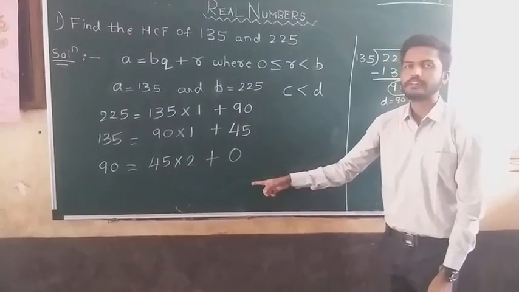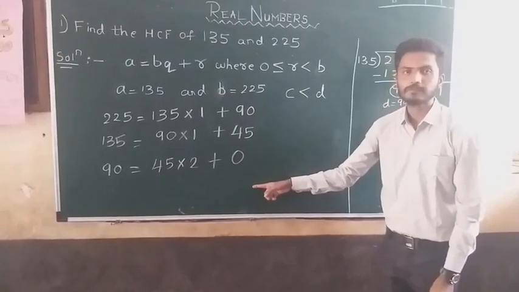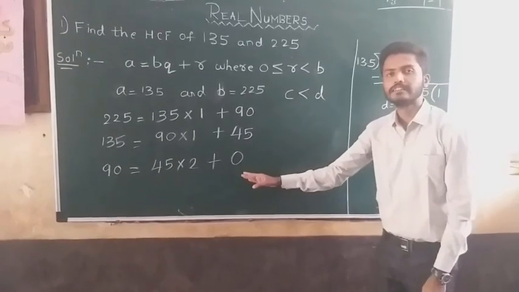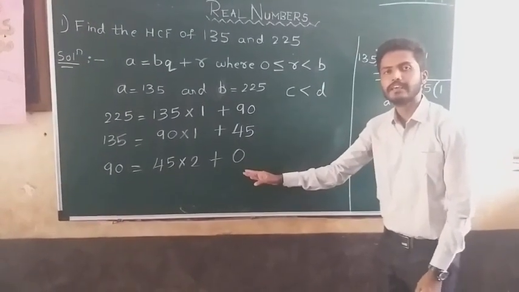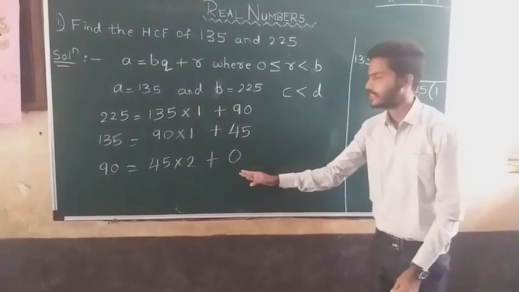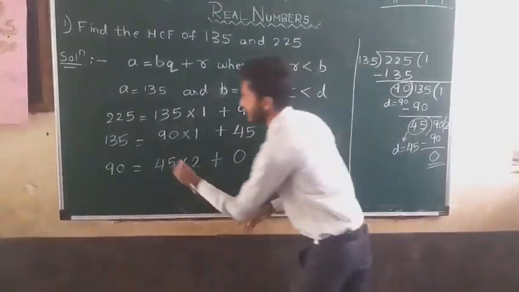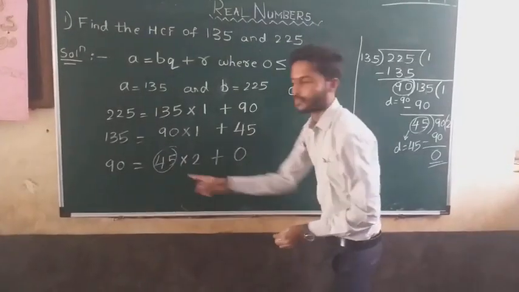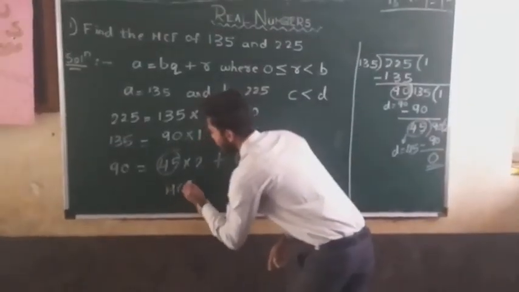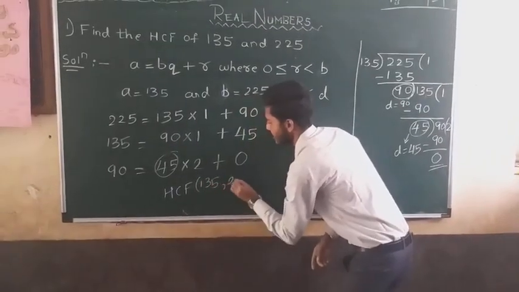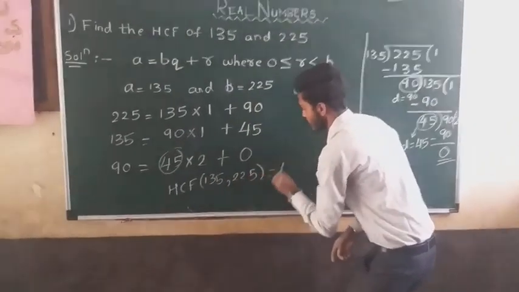According to Euclid's division algorithm, if the remainder is equal to 0, then the divisor is the HCF of the given two numbers. Here the divisor is 45. Hence the HCF of 135 and 225 is 45.